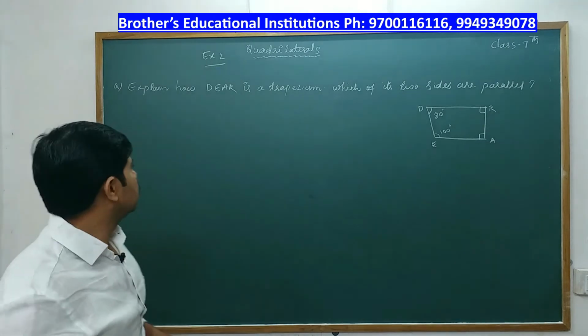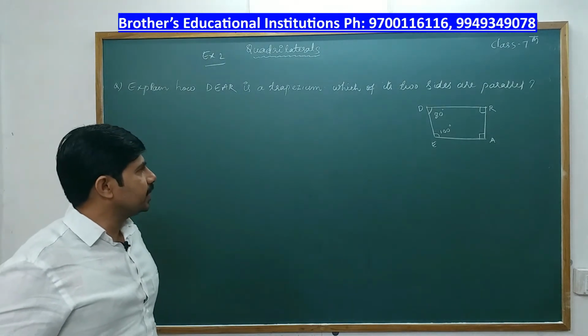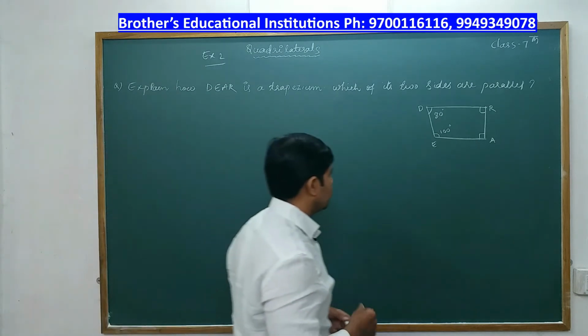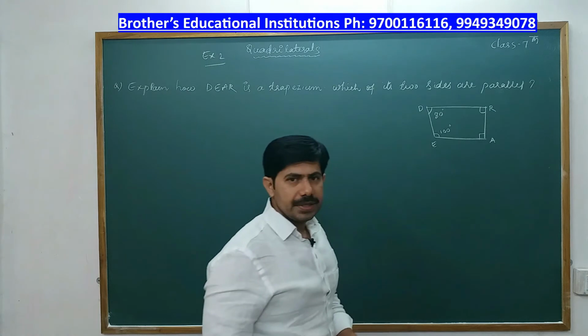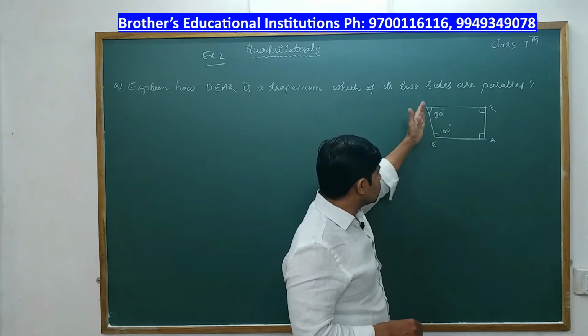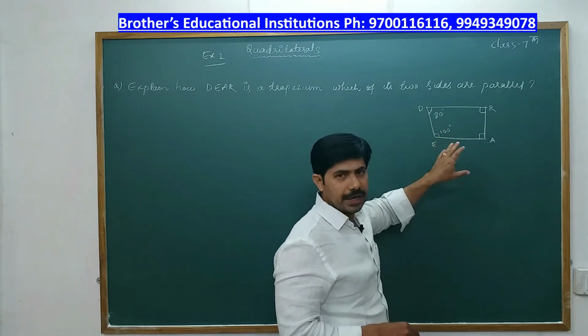Next problem. Explain how DEAR is a trapezium. Which of its sides are parallel? See, if you observe this, DEAR is a trapezium. In this trapezium, the sum of interior angles on the same side of a line is 180 degrees. 100 plus 80 is 180 degrees.